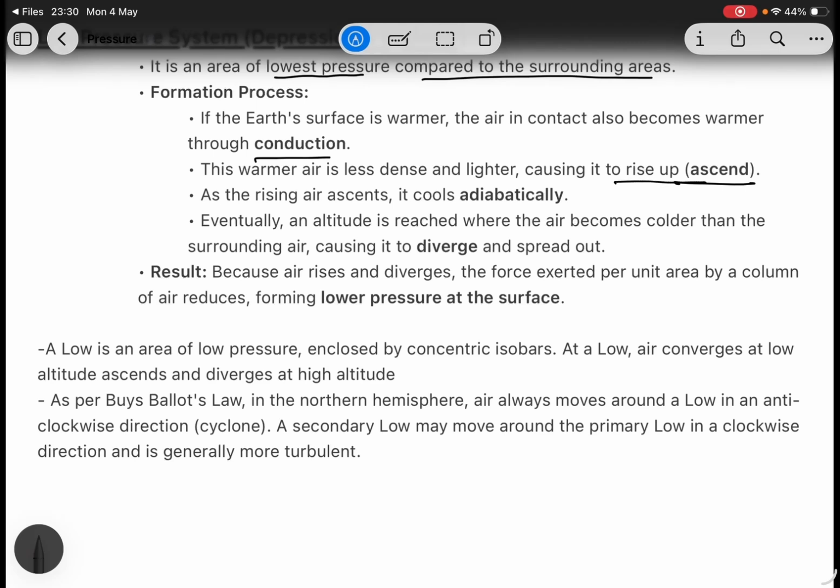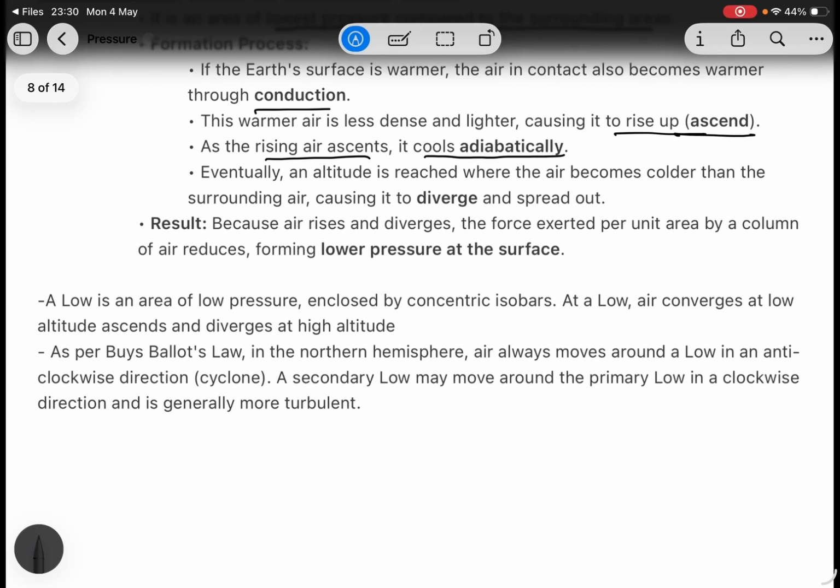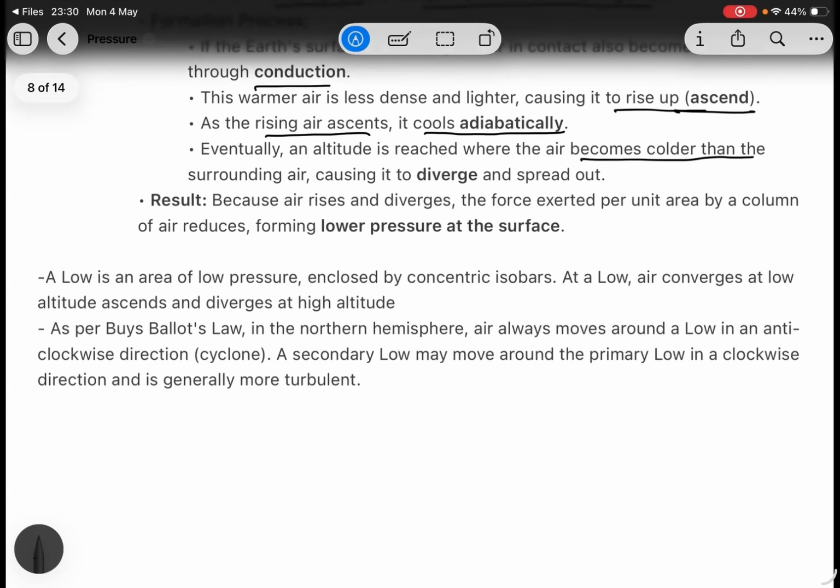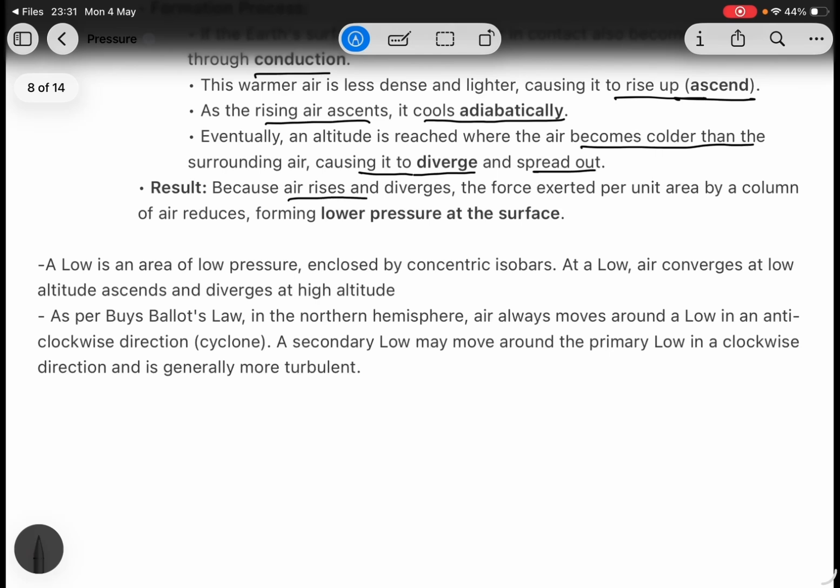As the air ascends, it cools adiabatically. Eventually, an altitude is reached where the air becomes cold and diverges and spreads out. Because air rises and diverges, the force exerted per unit area of the air column is reduced.